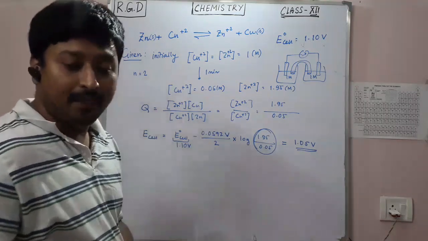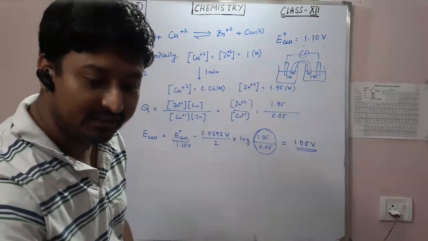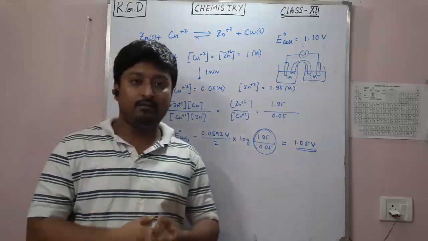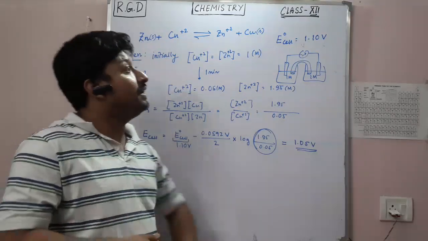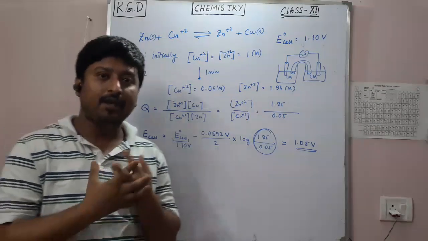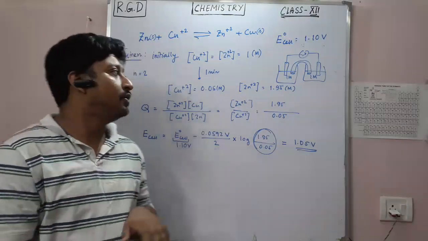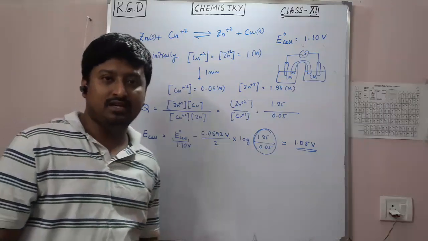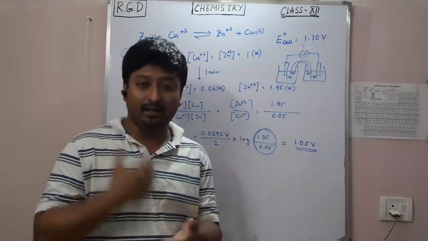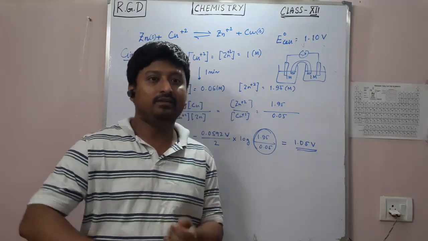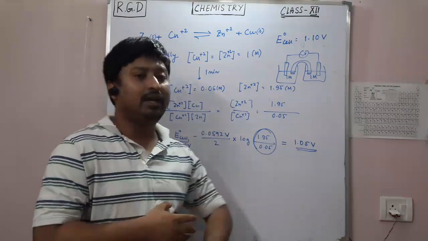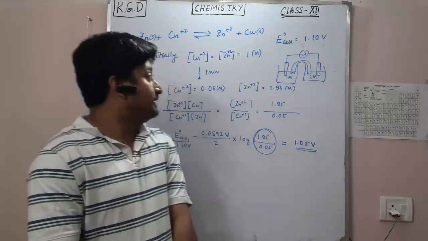So all this comes from the Nernst equation, the electrode potential, and how you calculate the EMF of the cell. I am finishing this lecture. What you have to do is read your book, whatever book you have. This part particularly has a huge number of numerical problems. So go and study those numerical problems, and if you have any doubt, write it down in the comment section and let me know, and I will try to solve those problems.